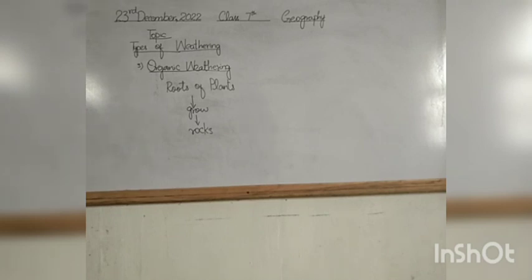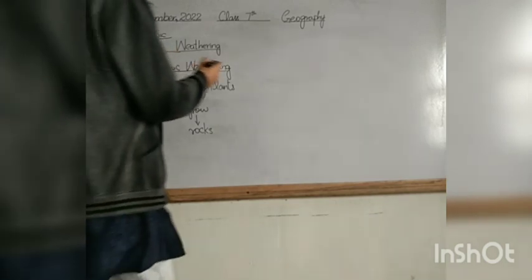Because we are discussing biological weathering, along with plants, animals also play an important role in organic weathering. How? Let's discuss.